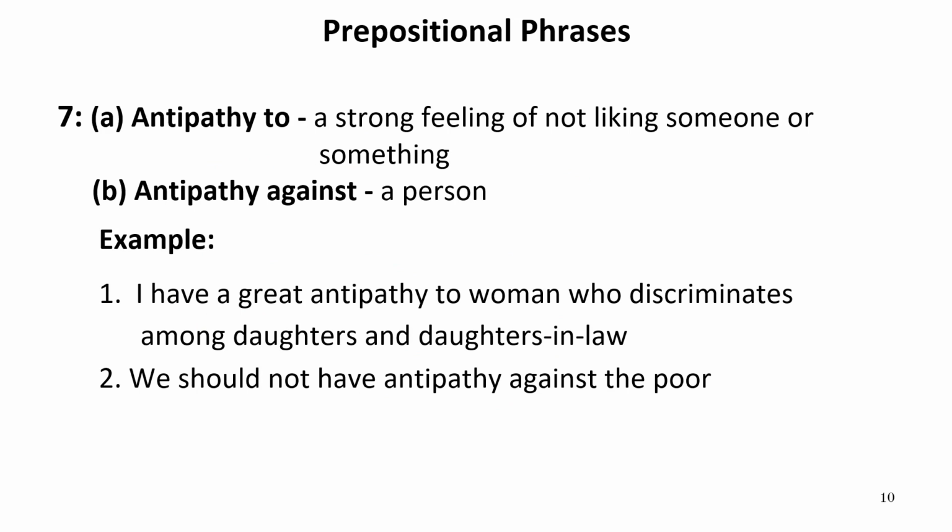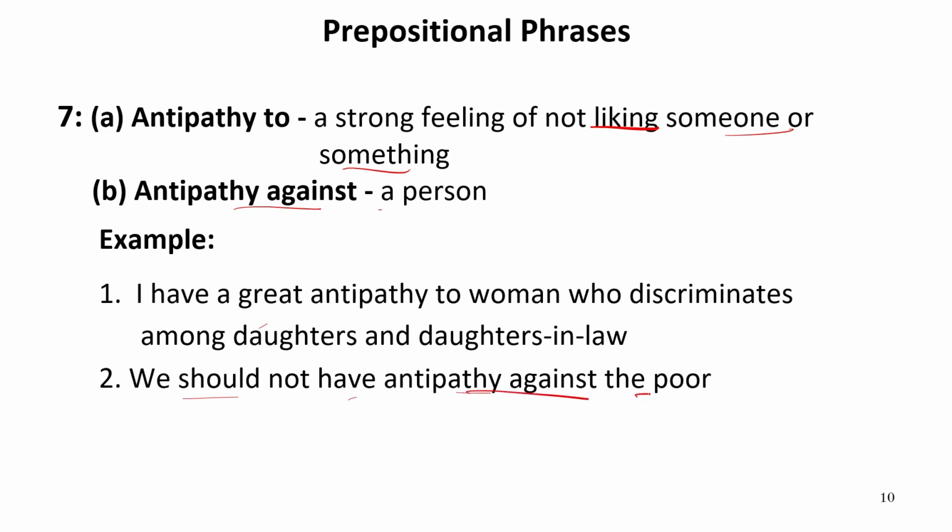Antipathy to or antipathy against. Now antipathy to means a strong feeling of not liking someone or something. Whereas antipathy against is against a person. It means when we do not like a person. For example, I have a great antipathy to women who discriminate among daughters and daughters-in-law. Another sentence is, we should not have antipathy against the poor.